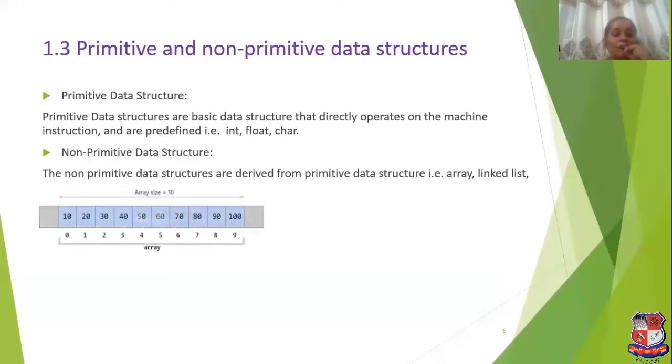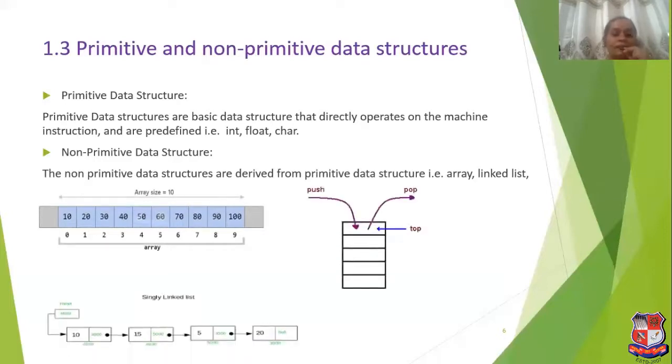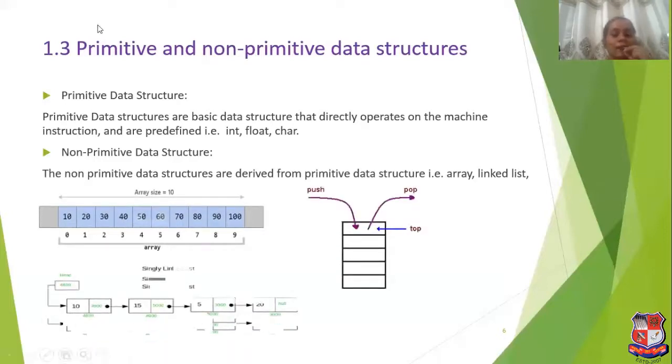Here are some examples of array, stack, and linked list. In the array, 10 elements are stored, so the array size is 10. Numbers are stored from 10 to 100. Indexing is from 0 to 9, which means the array size is 10.